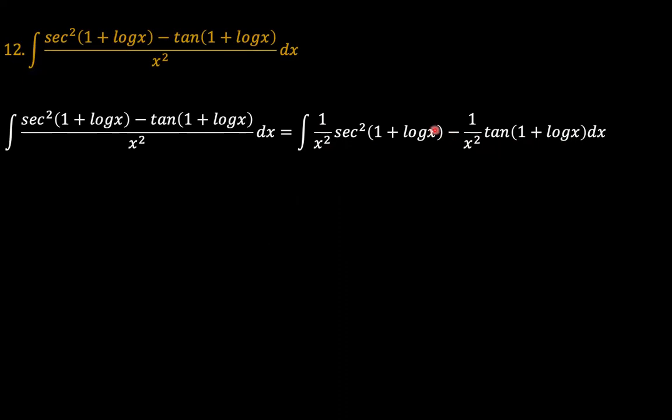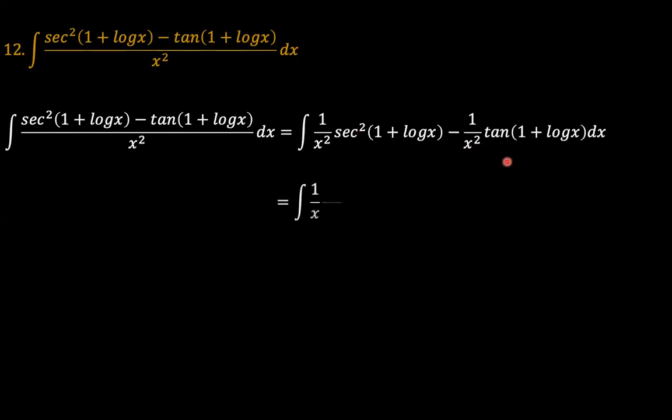As we can see, sec squared is the derivative of tangent. Since we have a log x here, when you differentiate tan of (1 plus log x), that is sec squared of (1 plus log x) times the derivative of log x, which is 1 over x.